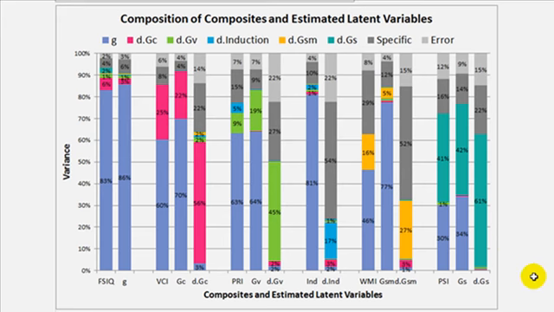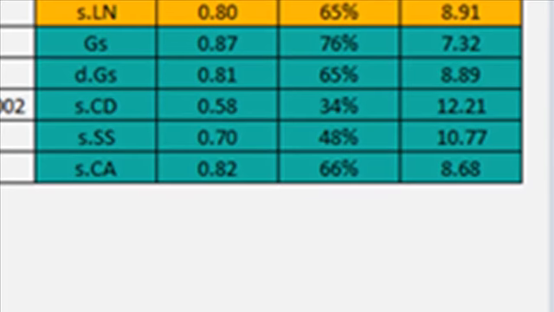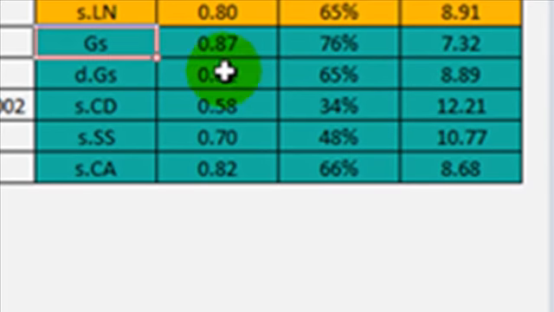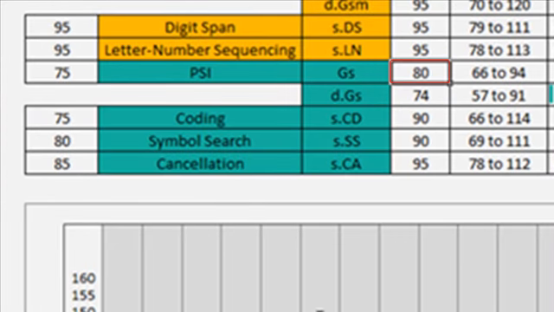It does that because it uses all of the data and it weights it properly. What is the correlation of GS, the estimated score, with GS, the latent score? That correlation is 0.87. For this person, our estimate of GS is 80. The 95% confidence interval around that, and you're looking at, it's a pretty big confidence interval, but that's what we get with latent scores. We're not concerned with true scores, we're concerned with the actual construct that we're interested in, not some blend of a whole bunch of stuff. That's what the true score is. True scores are blends of stuff that is not necessarily what you're looking for.